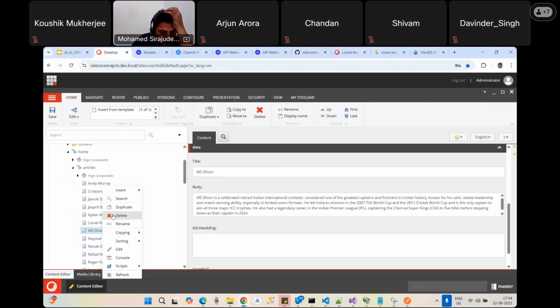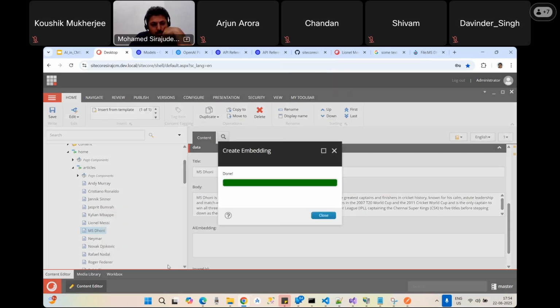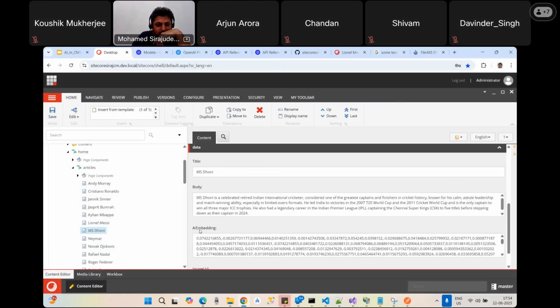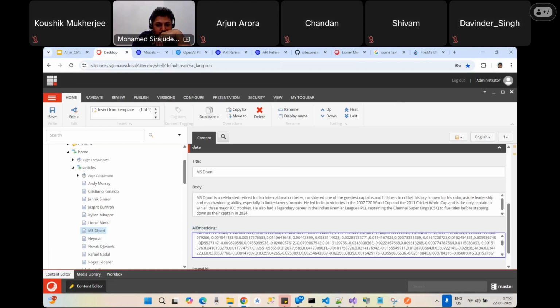And create, scripts, create embedding. View scripts or results. Yeah, see, this is calling the API for embeddings. The response is true, and the AI embedding updated successfully, because in this script itself I have updated the related field. So see, this is the MS Dhoni's vector value.